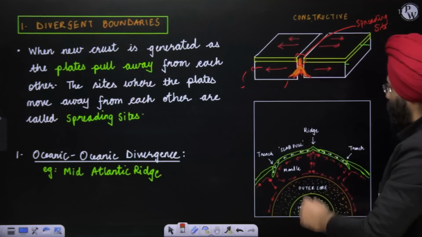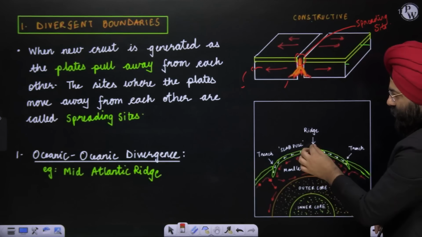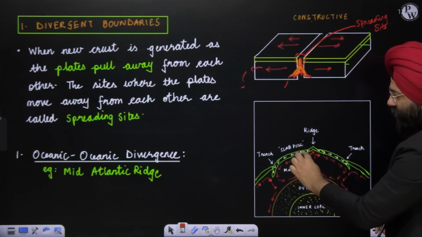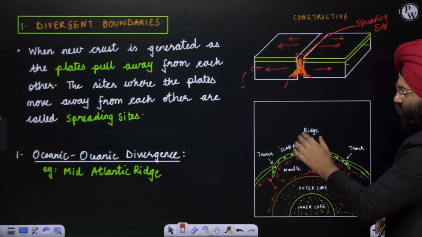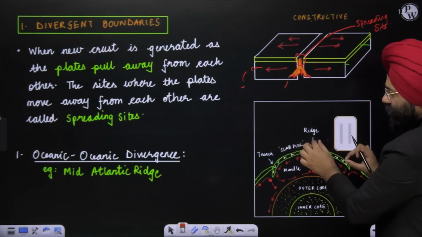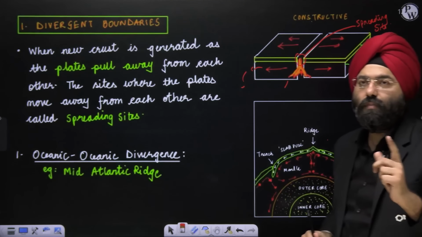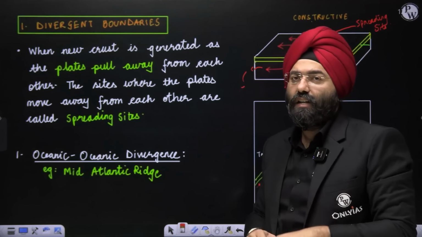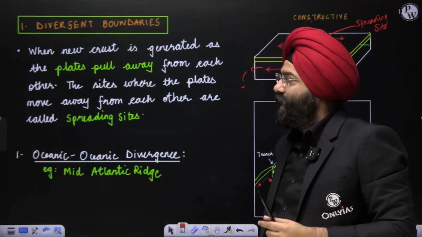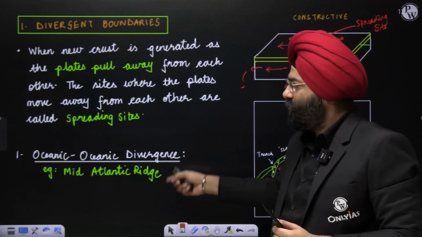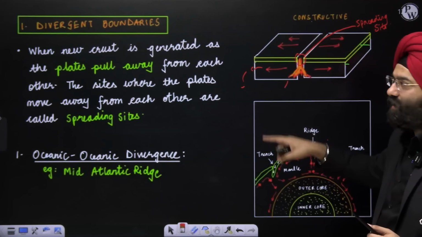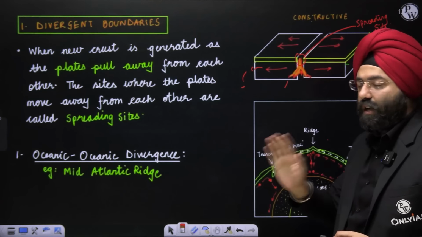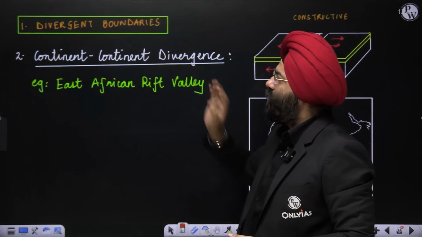See here, let us say this is inside the Atlantic Ocean. Inside the Atlantic Ocean, if these convectional currents are there, these are what? Oceanic plates. Now they will move apart, and a ridge will be created. This is the scenario with the mid-Atlantic ridge formation. It is an oceanic divergence, and that is leading to the construction of what? Further lithospheric layers. That is why it is constructive in nature. Clear?